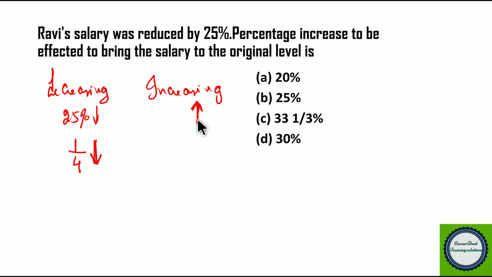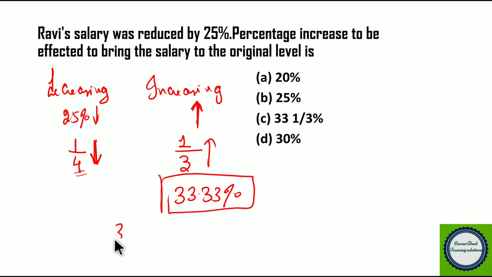So if you want to increase the fraction, you have to keep the numerator as it is, right? So here the numerator is 1, you keep the numerator as it is. To increase the fraction, we have to decrease the denominator, right? So here you have 4, 4 minus 1 you get 3. Right. So if you are decreasing 1 by 4th of the number, you have to increase it by 1 by 3 to bring it back to the original number. So what is 1 by 3? You know it is 33.33%. So you can also write 33.33% as 33 1 by 3%. So the answer for this question is option C.